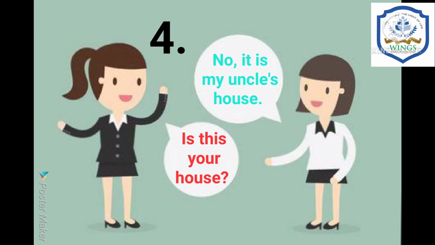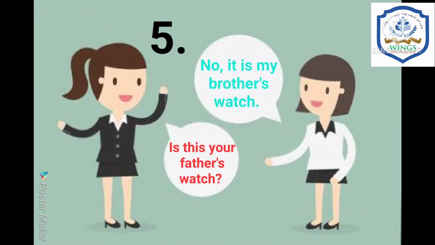No, it is my uncle's house. Look at the next. Is this your father's watch? No, it is my brother's watch. Like this you have to ask questions to your friends and know their answers.